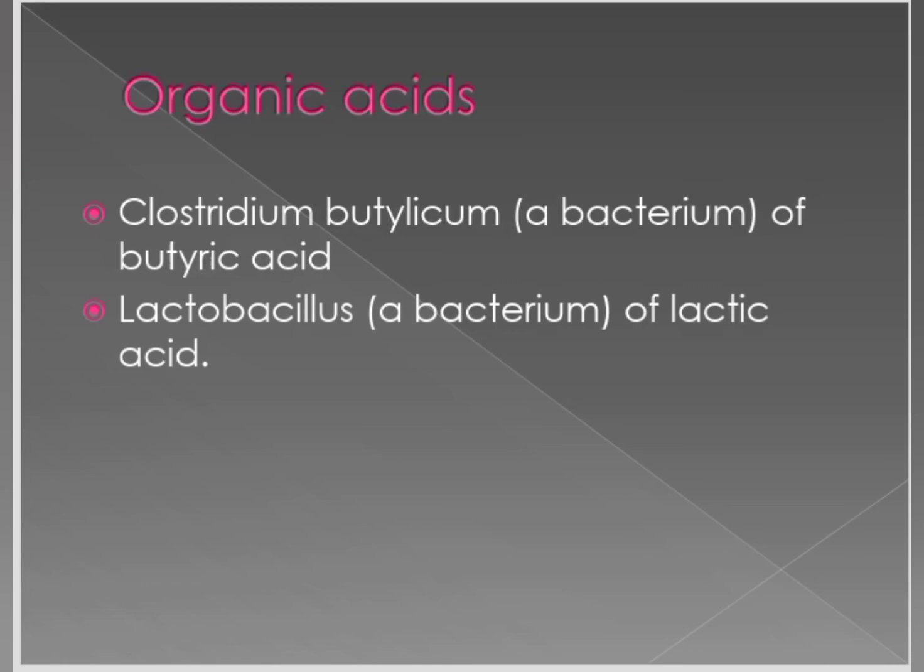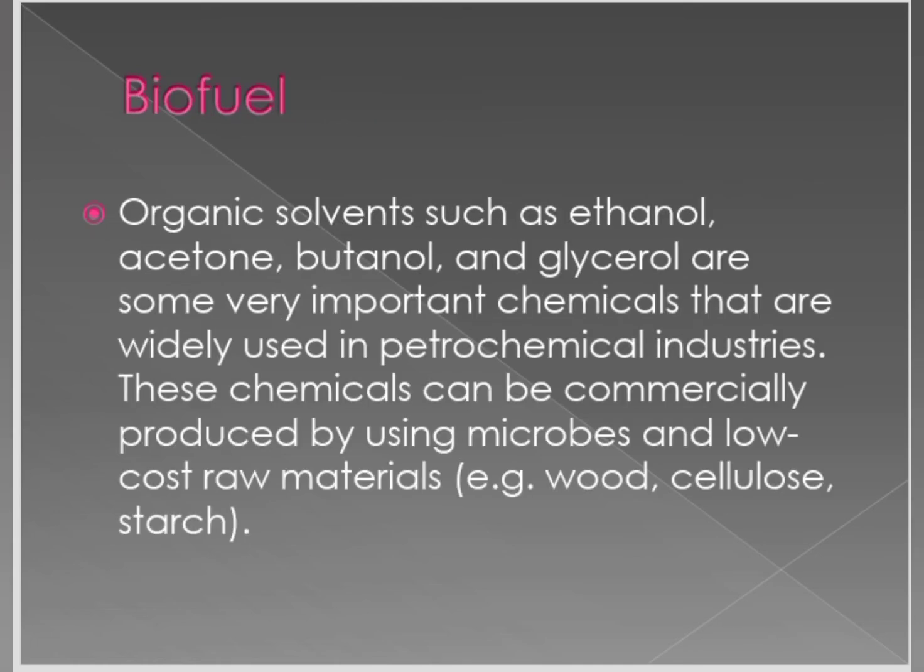Next, biofuel. Organic solvents such as ethanol, acetone, butanol and glycerol are important chemicals widely used in petrochemical industries. These are commercially produced using microorganisms and low cost raw materials like wood, cellulose and starch. Microorganisms are also used to produce biofuel, one of the important industrial products.